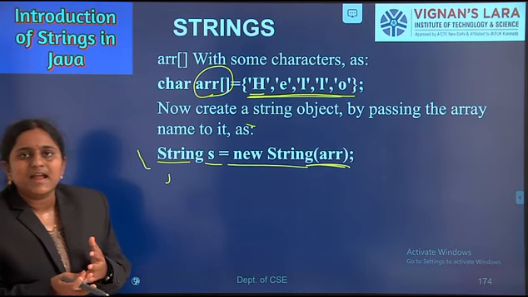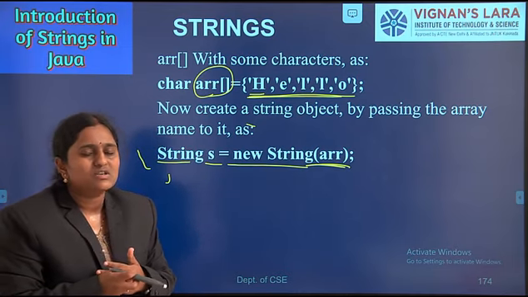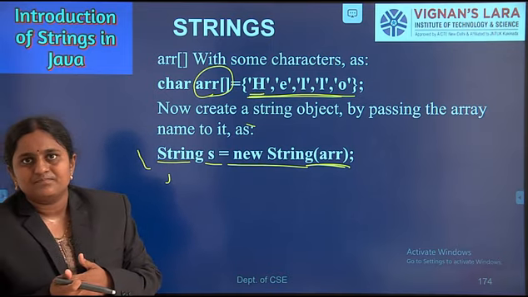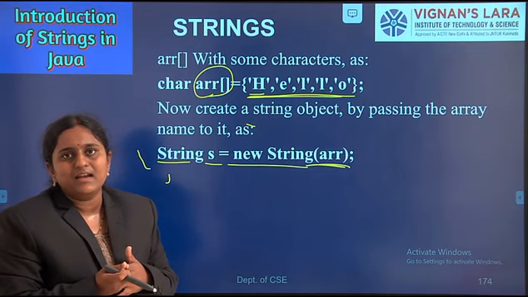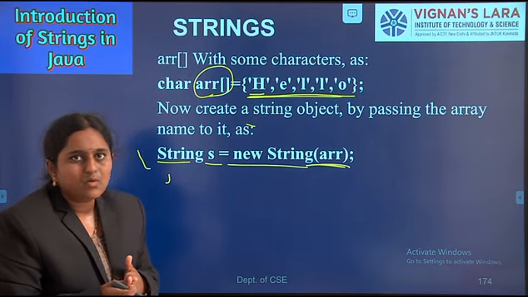Finally, we can create a string object in three ways. The first one is using double quotes. The second one is using the new operator. The third one is using a character array. These three ways are valid for creating strings in Java.